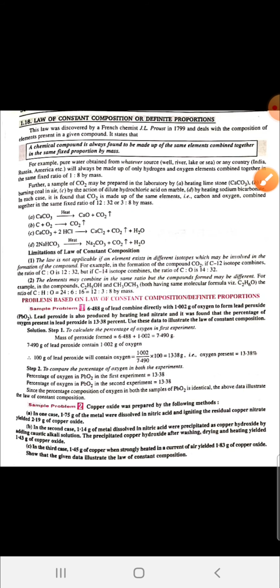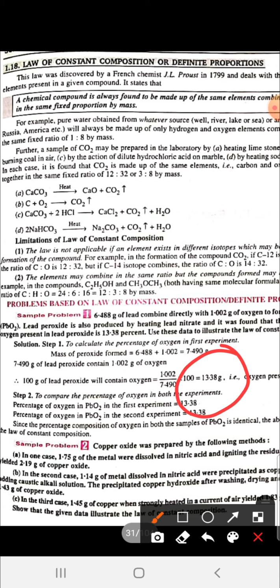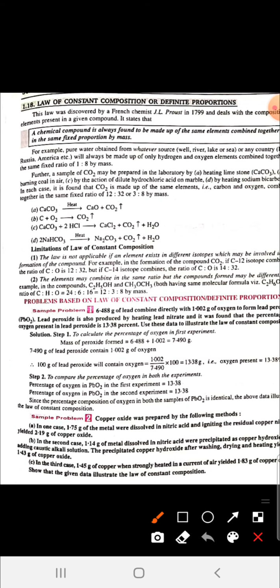By calculating this we find the percentage, which is 13.38. So the percentage of oxygen in PbO2 in the first experiment is 13.38, and in the second experiment it is also 13.38. So the percentage composition of oxygen in lead oxide, whether formed by the first experiment or by the other method, is the same. So this is in accordance with the law of constant composition.